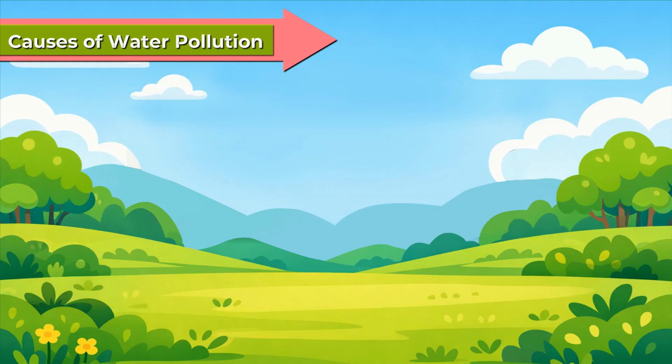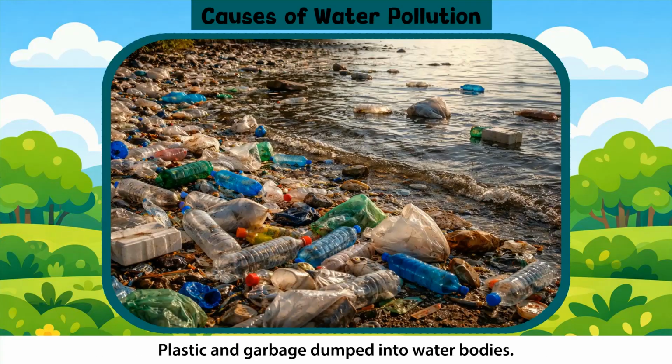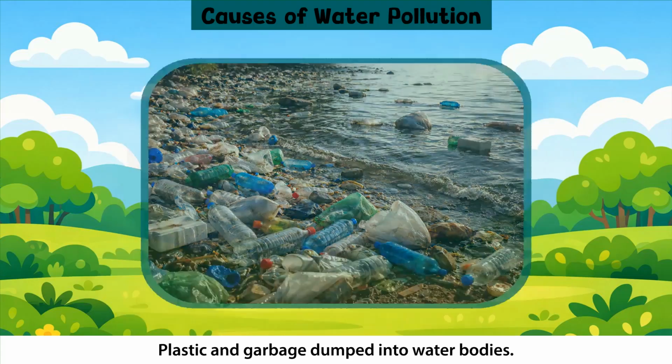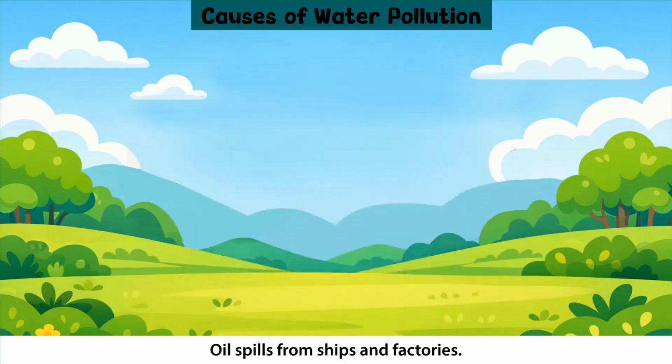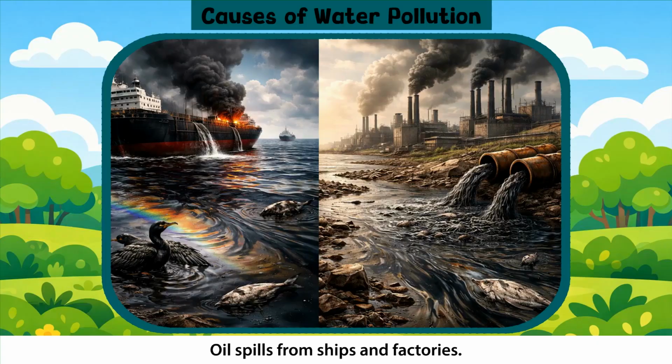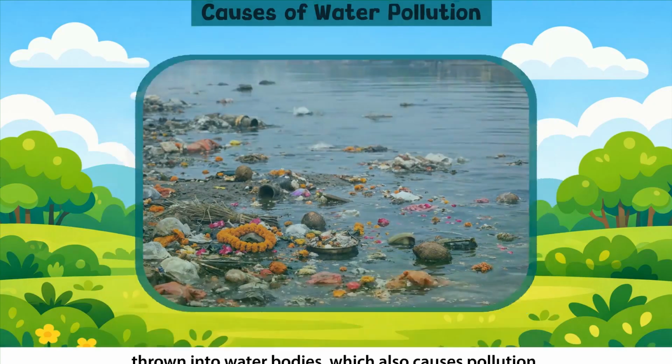Causes of water pollution. Waste water from homes and factories released into water bodies. Plastic and garbage dumped into water bodies. Agricultural runoff, where pesticides and fertilizers wash into water bodies. Oil spills from ships and factories. Idols and other religious offerings are sometimes thrown into water bodies, which also causes pollution.